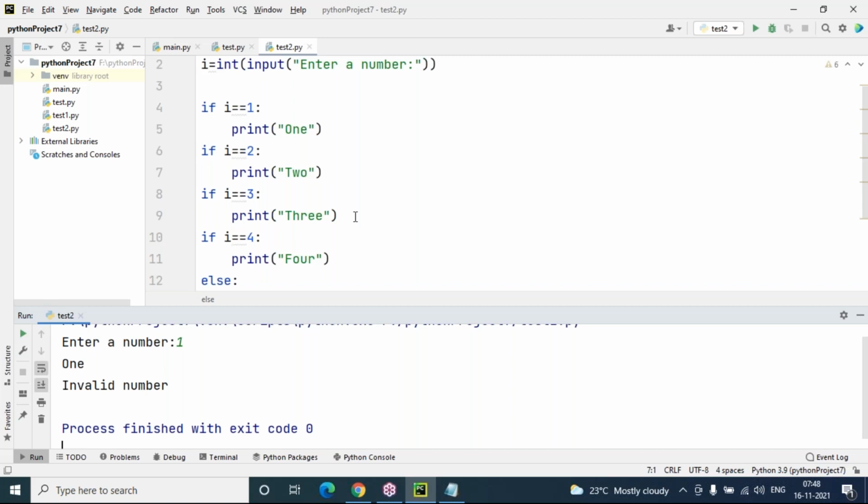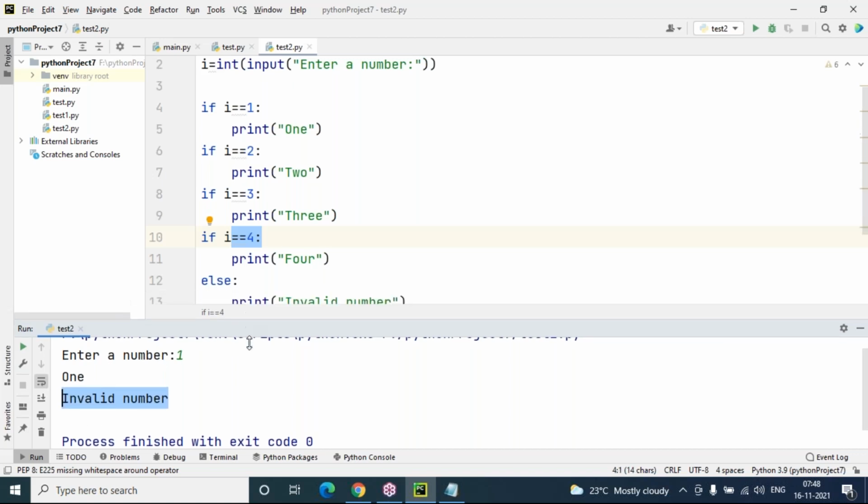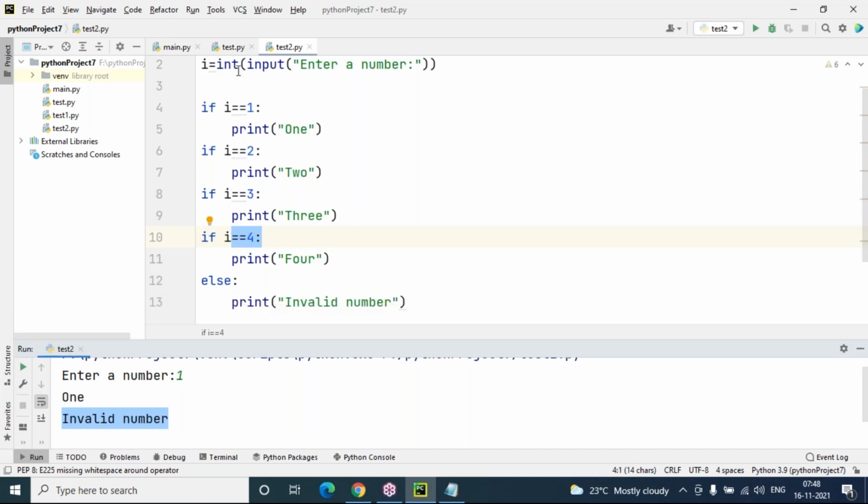So the problem is here. Even if the first condition is true, I have given input as 1. 1 equal to 1 is true, so it prints 1. After printing this, it still tests the other conditions, like 1 equal to 2, which is obviously false, and 1 equal to 3, which is obviously false. So that's the reason control moves to the else block in the case of only 1.